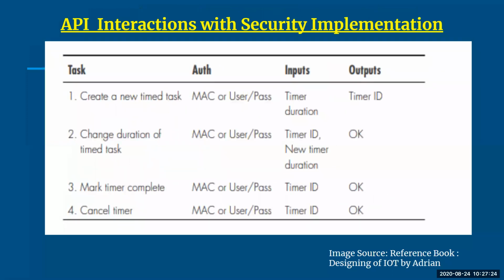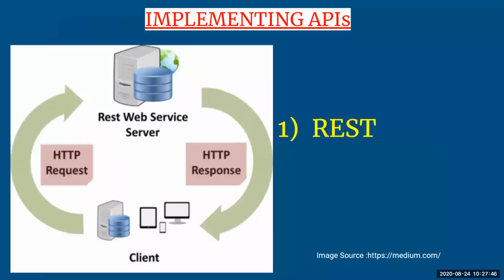Since API interaction takes place over the internet, there will be anonymous devices connected at a single point in time, so security implementation is a mandatory step. So here we add authentication, which captures the MAC address of the devices of the users who are accessing the APIs. Okay, let's move to the next.